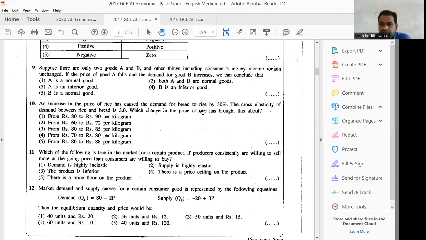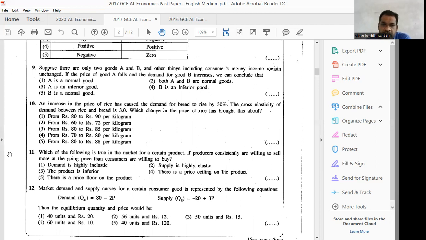We have to check the percentage: percentage change in price of the product, rice, and percentage change in the demand for bread. Cross elasticity is 3, that means when the price increased by 1%, the demand will be increased by 3% for bread.